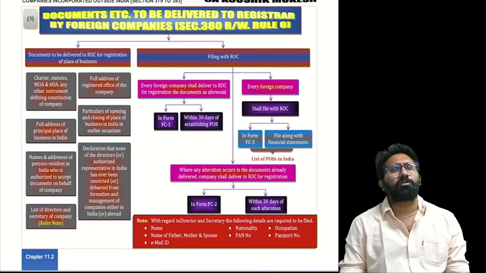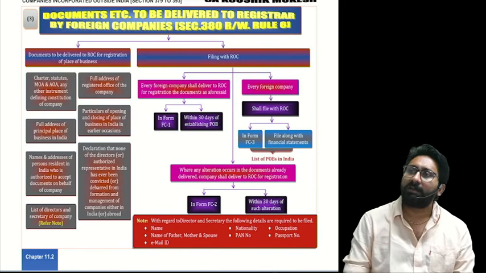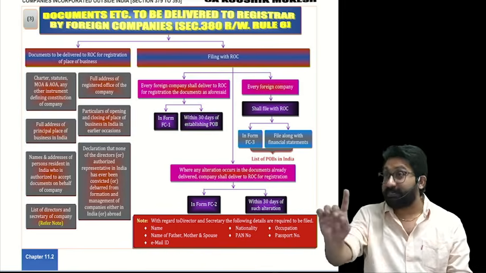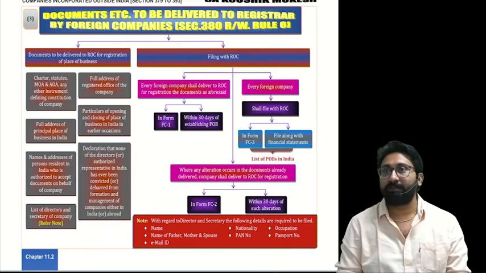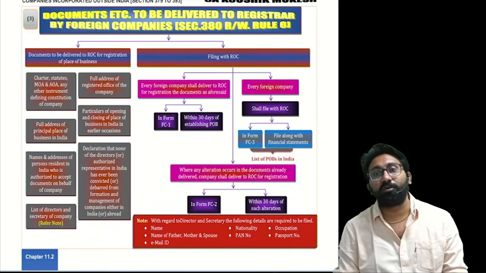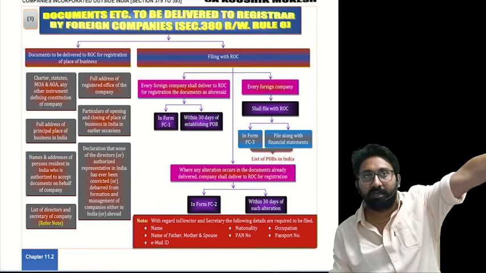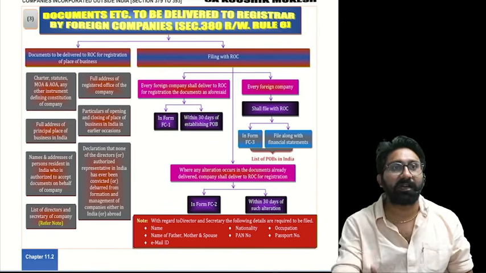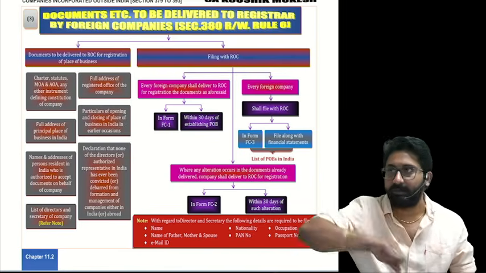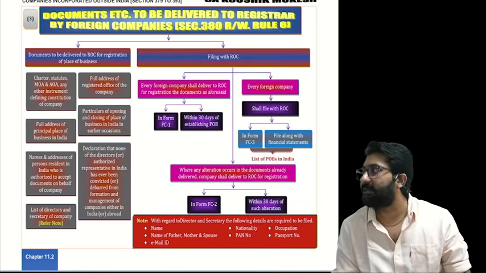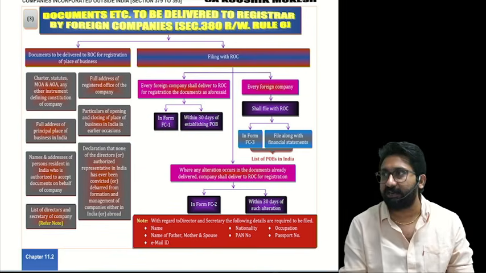GST commissioner wants to send a notice. Where should he send? To the authorized person's address, not to the registered office. Sir, if I send to the authorized person, it is deemed that it is sent to the company directly. Who said, sir? Go to section 383 and read. Section 383.